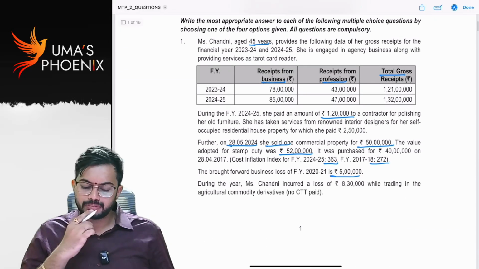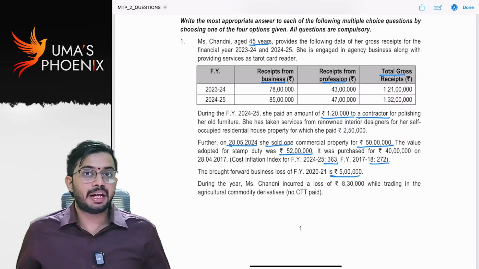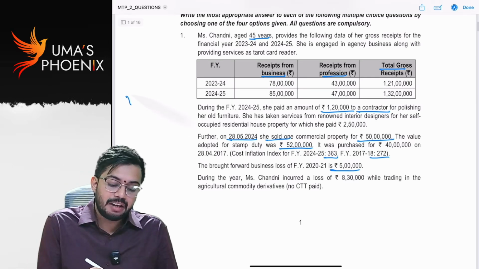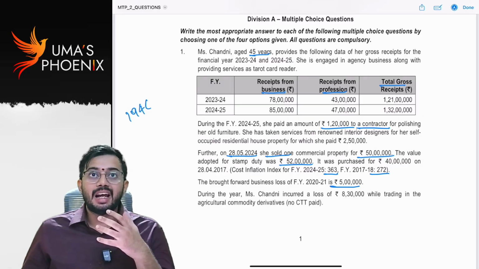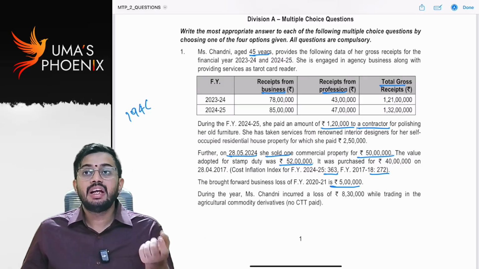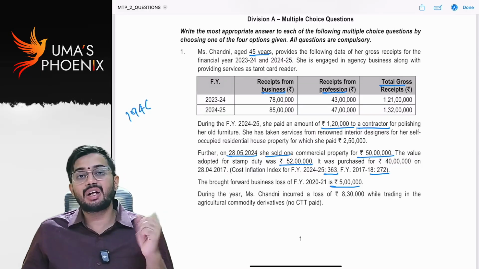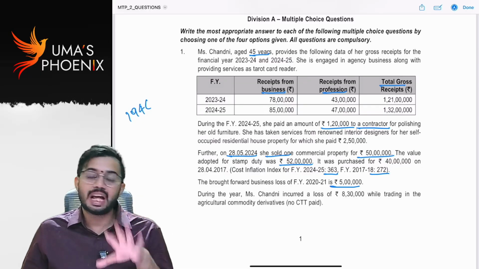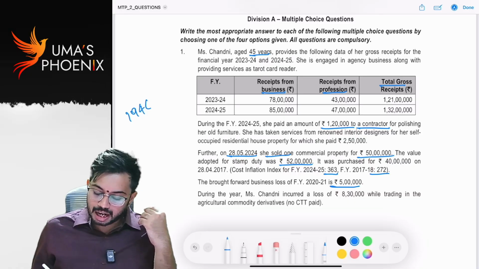First of all, she paid an amount to a contractor. Whenever an amount is paid to a contractor, which section of TDS gets attracted? 194C gets attracted. But when an individual is required to deduct TDS under section 194C, in case of an individual, if in the preceding financial year business turnover is more than 1 crore, or in profession, if gross receipts are more than 50 lakhs, then he is required to deduct TDS. So the current previous year is